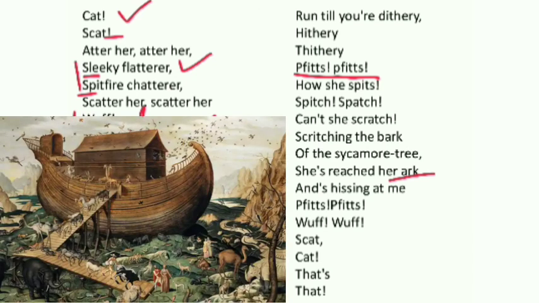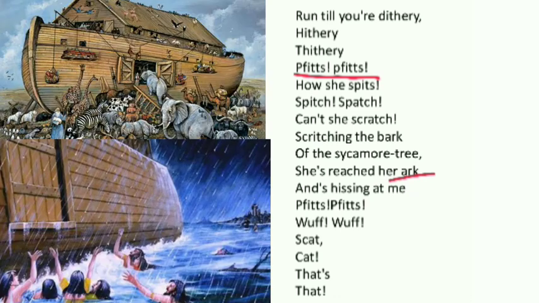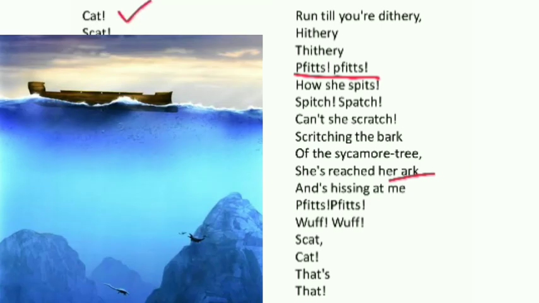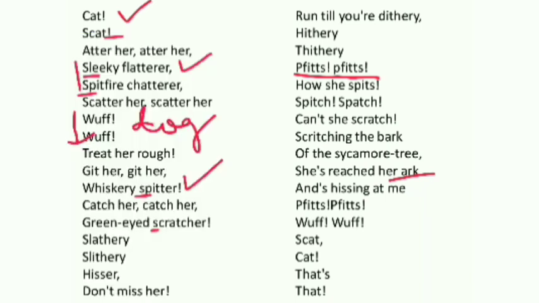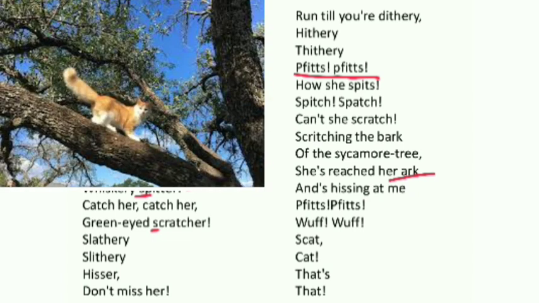You must know Noah's ark. Noah is a prophet in Christianity and also in Islam, a man who built a very huge ship, which is also called an ark, and he took all the believers in it. The whole world was covered with water, and he saved the believers. So here the word ark is used to mean a safe place. Those who took shelter in that ark all survived and were saved from the calamity. So as she has reached her ark, she has reached her place of safety.